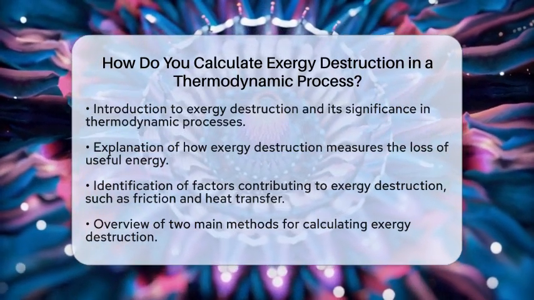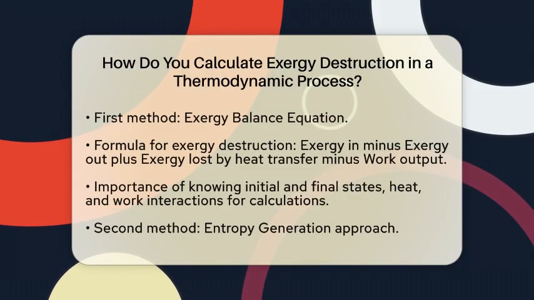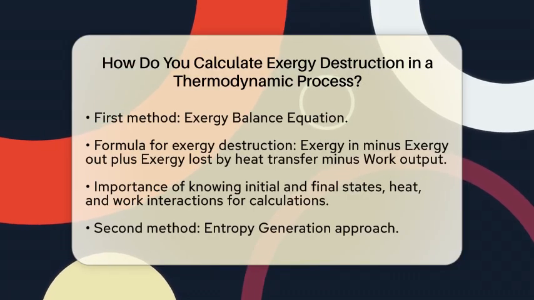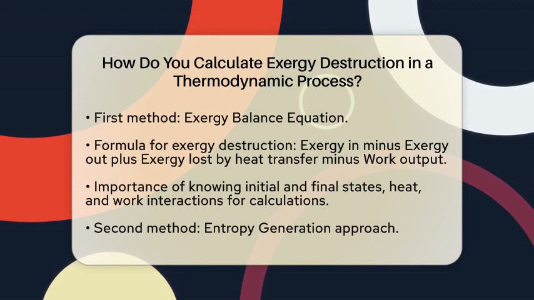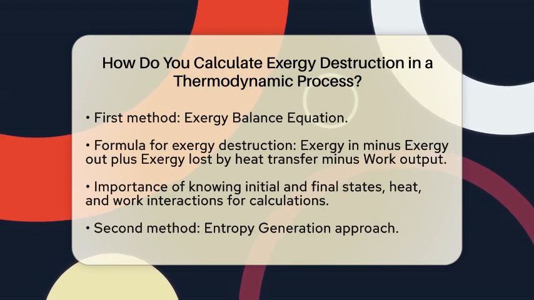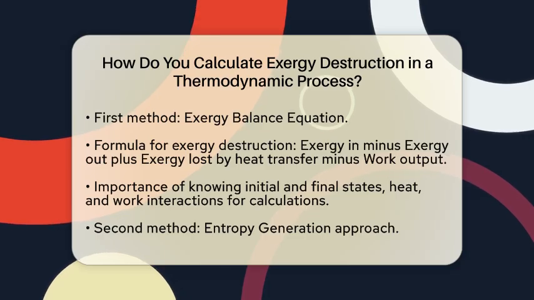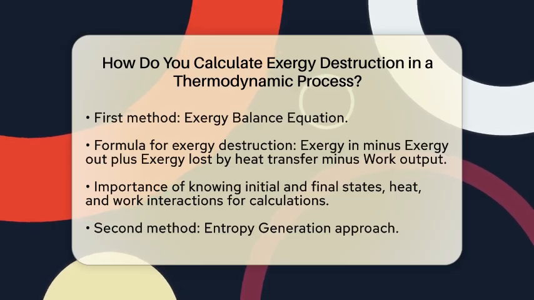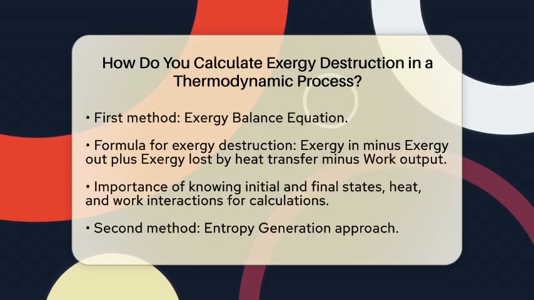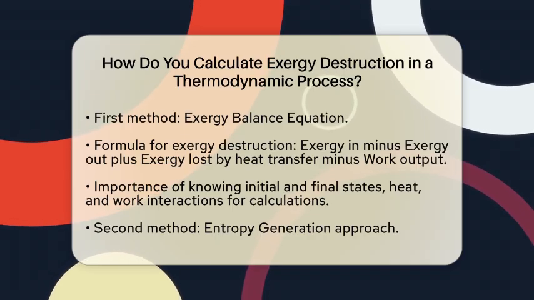The formula is simple. Exergy destruction equals exergy in minus exergy out plus exergy lost by heat transfer minus work output. If you know the initial and final states of your system, along with the heat and work interactions, you can calculate the exergy change. This will help you determine the exergy destruction.